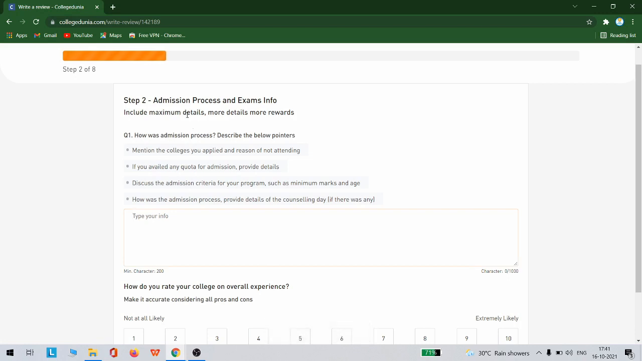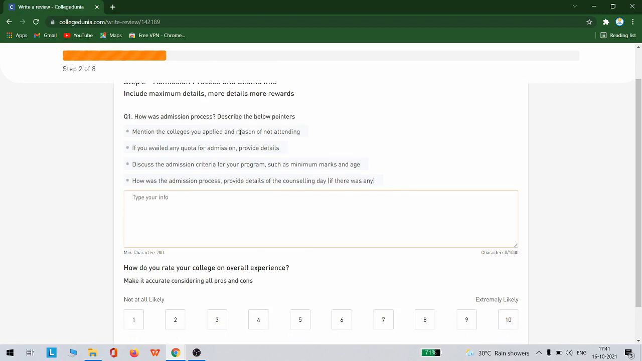So step 2 has come. Now you have to answer about the admission process. How was the admission process? Describe the below pointers. Mention the colleges you applied to and the reason for not attending. If you availed any quota for admission, discuss the admission criteria for your program such as minimum marks and age. How was the admission process? Please provide the counseling date and that.